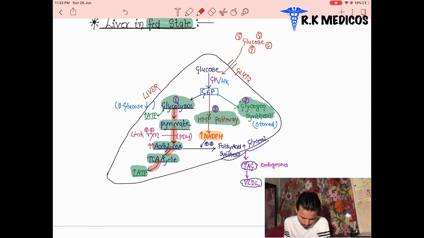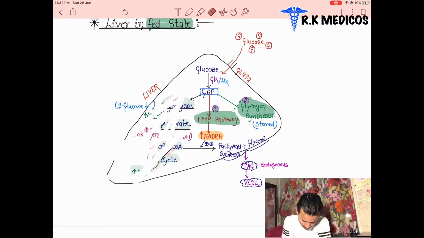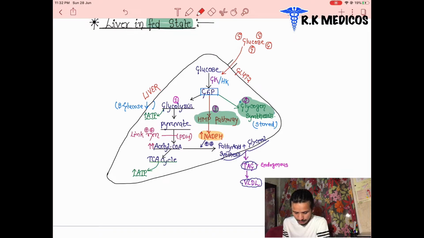And here we can also see another way. The second one is glycogen synthesis. In the third one, the HMP pathway, or HMP shunt, produces NADPH. What is the role of NADPH here? This NADPH converts the acetyl-CoA into fatty acid synthesis, or the glycerol. Combined, these are called TAG, and TAG is endogenous in nature.